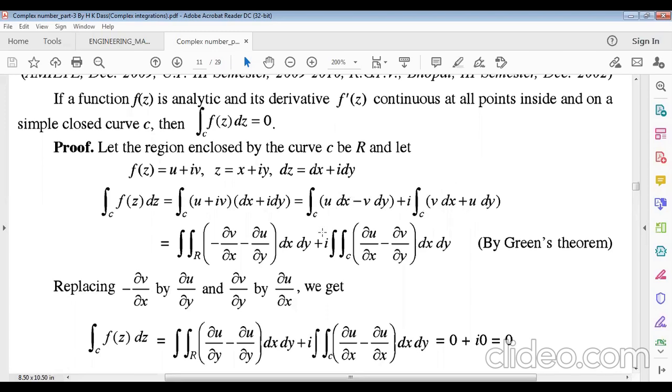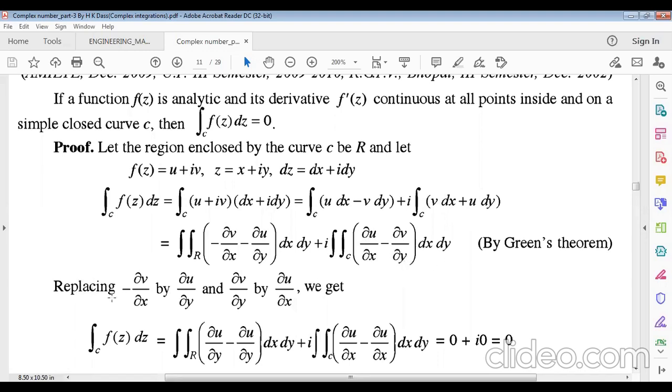So by using Green's theorem from vector analysis, you must know this Green's theorem, very important in vector analysis. You must know it from vector analysis in the 3rd semester. So using Green's theorem, the integral of u dx minus v dy will be the double integral of minus (del v by del x minus del u by del y), plus the integral of v dx plus u dy, which will be the same with del u by del x minus del v by del y.